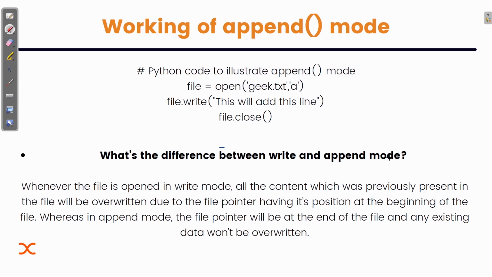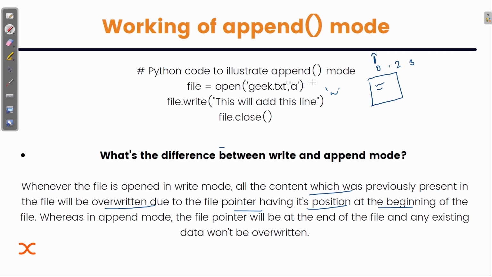Whenever the file is opened in write mode, when I have opened the file and specified w, all the content which was previously present in the file will be overwritten due to the file pointer having its position at the beginning. I've already explained that there is a concept of indexing in a file, that is we have first character as 0, then 1, then 2, then 3. There is a pointer, or you can take it as a cursor that is blinking.